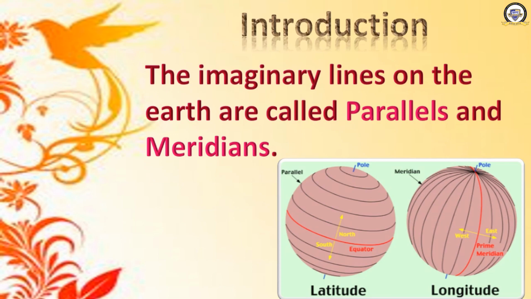You can see two kinds of lines drawn on it. The first one is from left to right, a circle is formed, and in the second one, longitude, the lines have been drawn from top to bottom. Now we are going to learn about these two lines on the surface of the earth, which are called parallels and meridians.